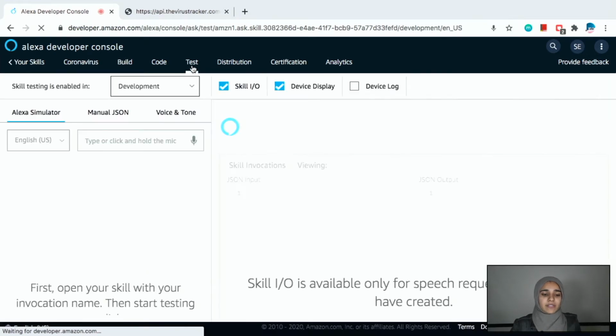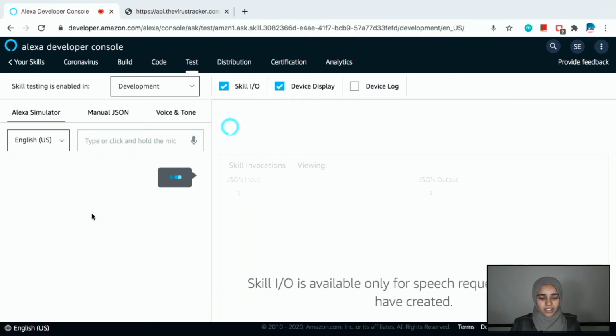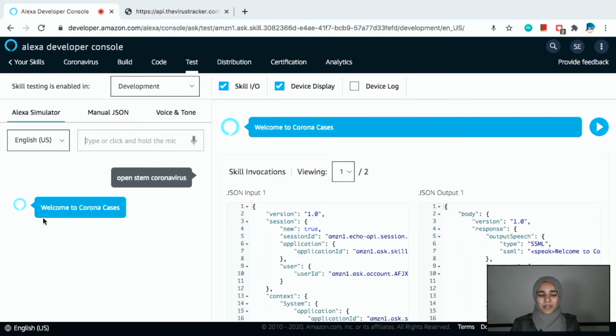There are two methods of testing. One is the Amazon Echo, and the other one is the Alexa simulator on the developer console. So let's test out the simulator first. So we're going to type whatever we would have said to Alexa if we were using it on the Echo. So we're going to say open stem coronavirus. And as you can see, she says, "Welcome to corona cases." So then we'll ask her, how many corona cases in